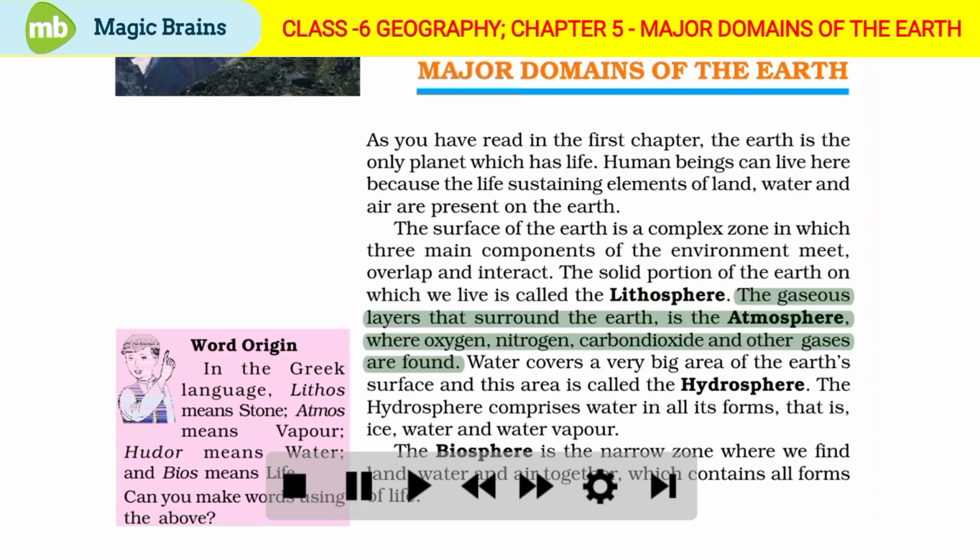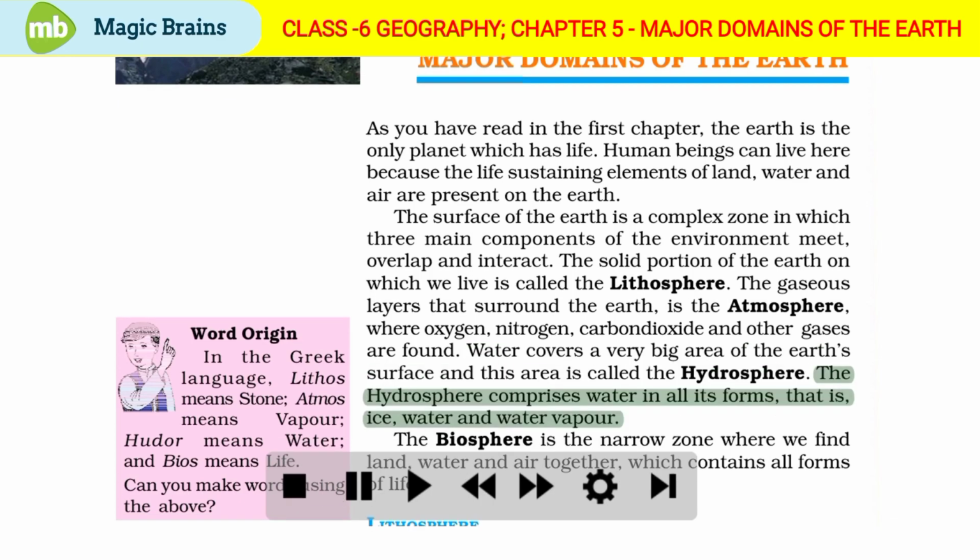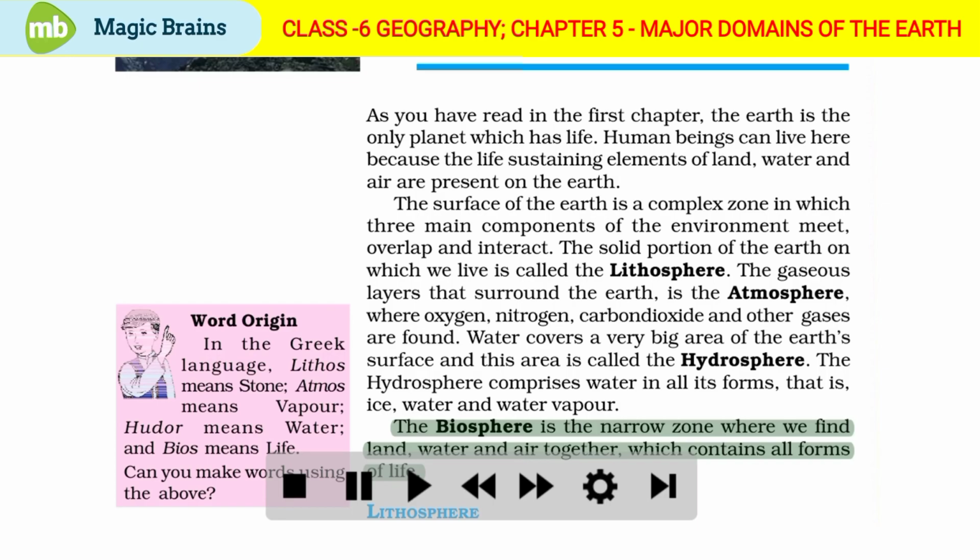The gaseous layers that surround the Earth is the atmosphere, where oxygen, nitrogen, carbon dioxide and other gases are found. Water covers a big area of the Earth's surface, and this area is called the hydrosphere. The hydrosphere comprises water in all its forms, that is, ice, water and water vapor. The biosphere is the narrow zone where we find land, water and air together, which contains all forms of life.